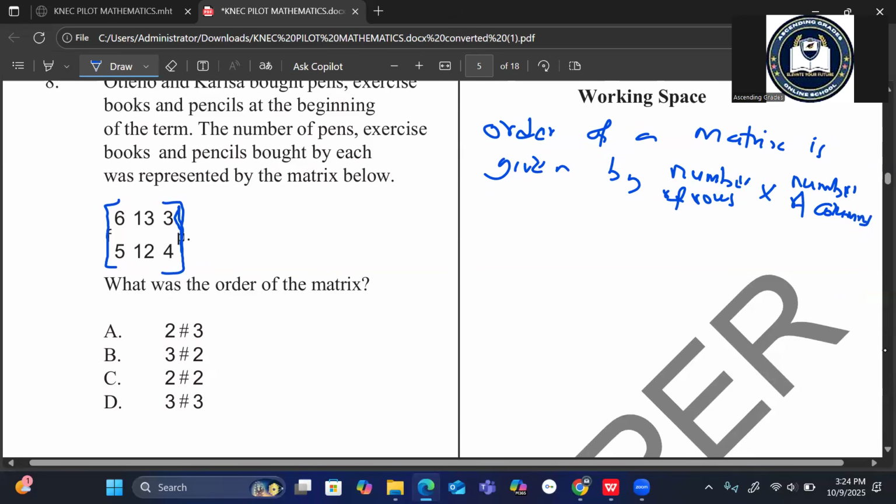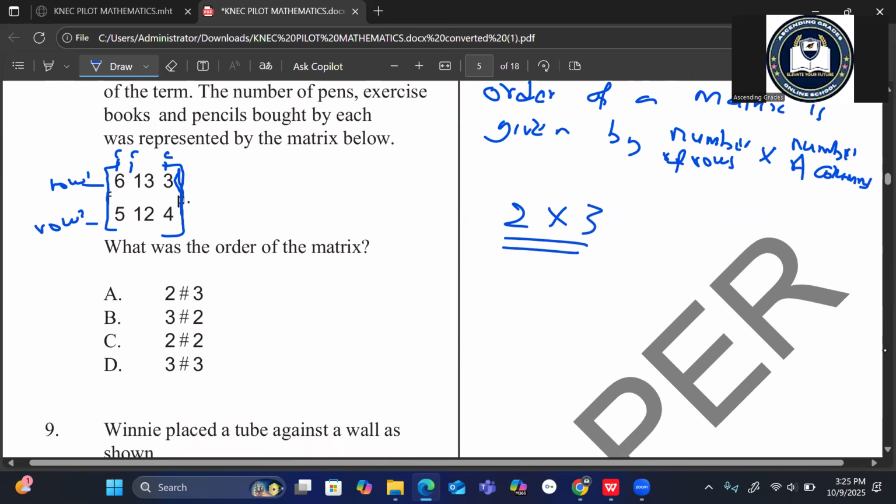So the number of rows we have is, this is row 1, row 2. We have 2 rows by how many columns? Column 1, column 2, column 3. So we have 3 columns, 2 by 3. And that is the order.